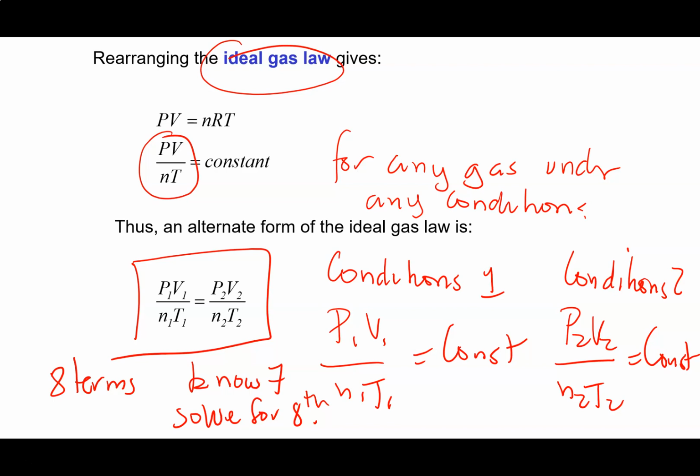Now, sometimes you don't need to know 7 of these terms. Sometimes you just need to know that something is the same on both sides of the equation. So for example, if we were told that the temperature is constant, even if we weren't told the value of the temperature, we would be able to cancel out the temperature here. If we were told that both the temperature and the pressure were constant in conditions 1 and 2, we could cancel out both of those terms on each side. And then, oh wow, that just looks like Avogadro's law.